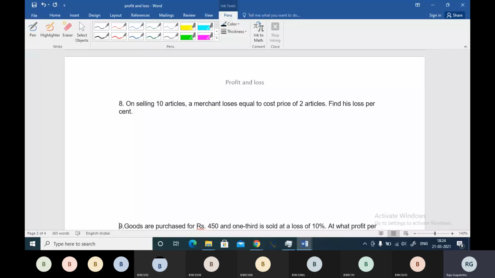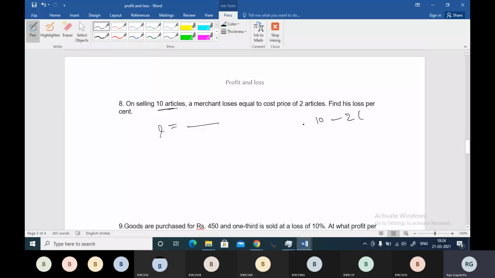On selling 10 articles, a merchant loses an amount equal to the cost price of 2 articles. Find his loss percentage. See, loss percentage you can tell directly. You are selling 10 articles, but you are losing the cost price of 2 articles.